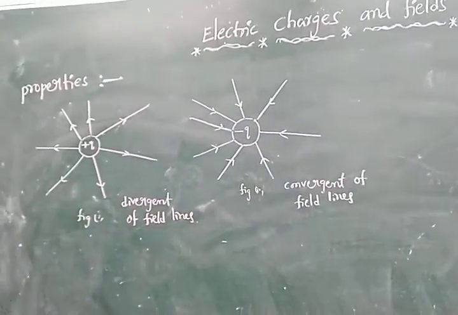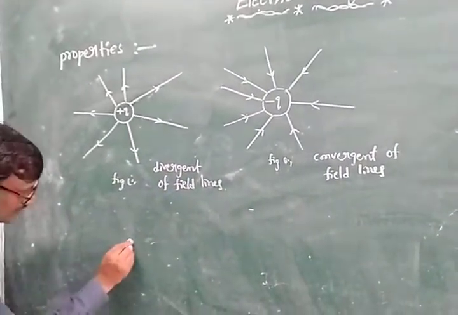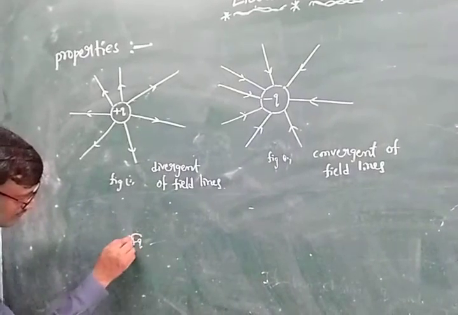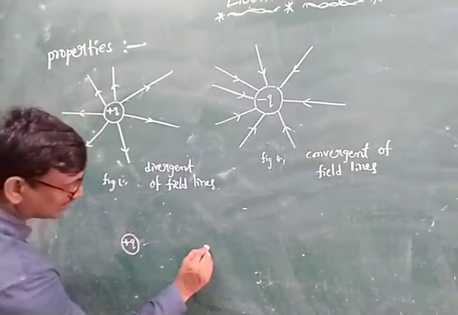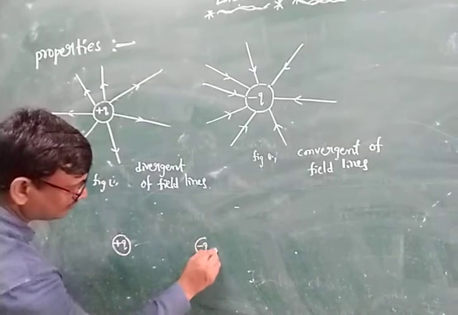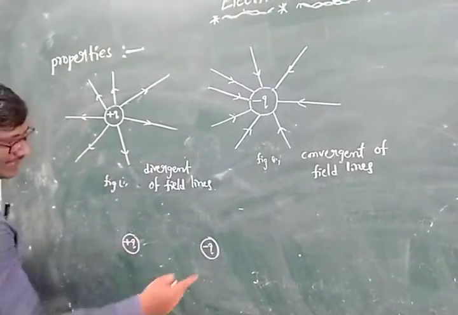Next, see another one. See, this is the positive charge, here is the negative charge, here the positive charge and here the negative.